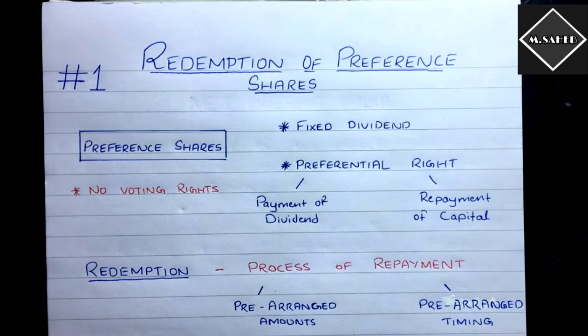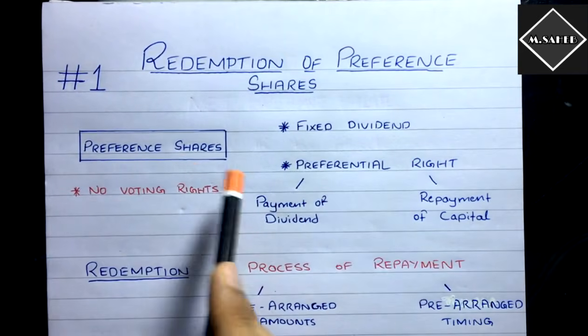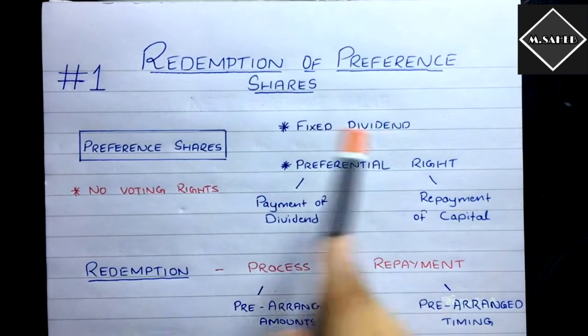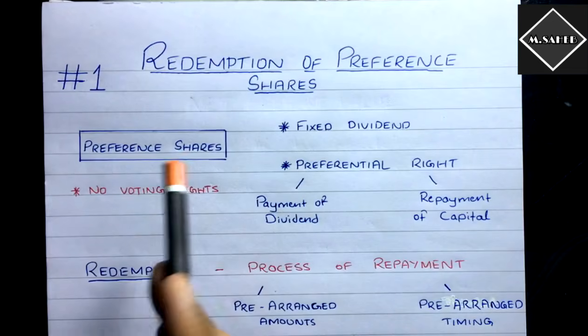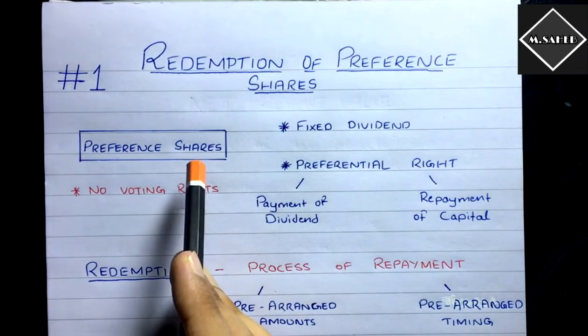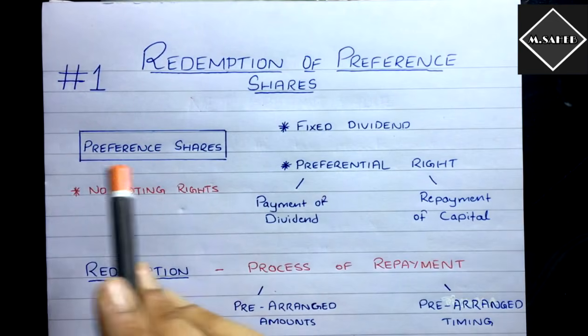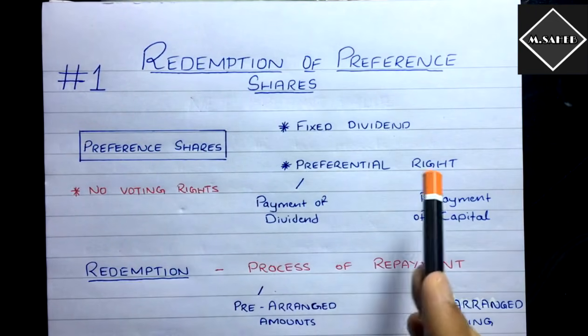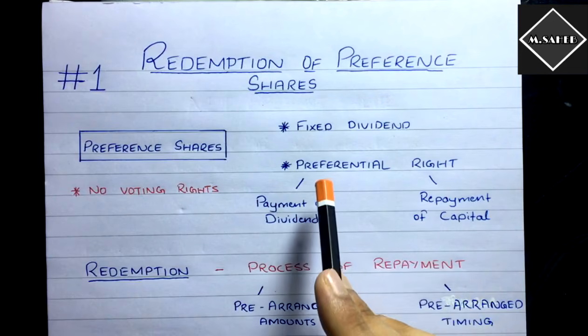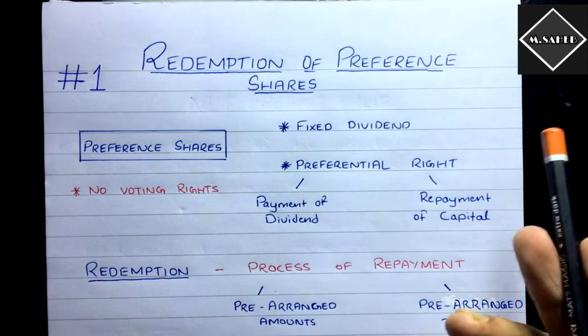So the first thing is these preference shares will have a fixed dividend. The preference shareholders will get a fixed rate of dividend, like 7% preference shares, 8% preference shares, like that. And the second thing is these preference shares have a preferential right over the equity shareholders.